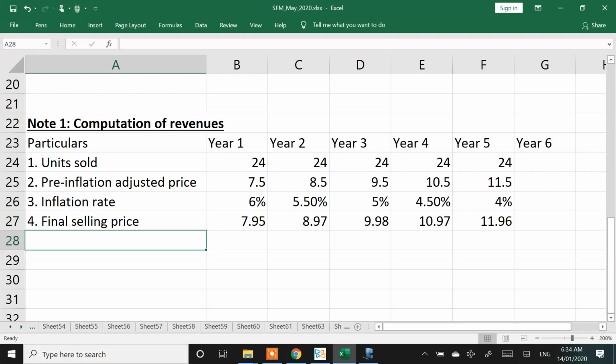The only thing is the scope for assumptions at multiple places, and every time there is a scope for assumption, you understand different concepts. Any doubts on the final selling price? Multiply this and get the revenues.